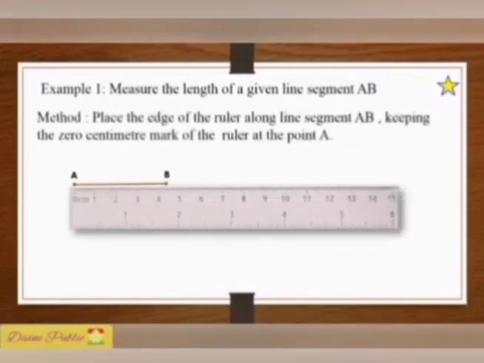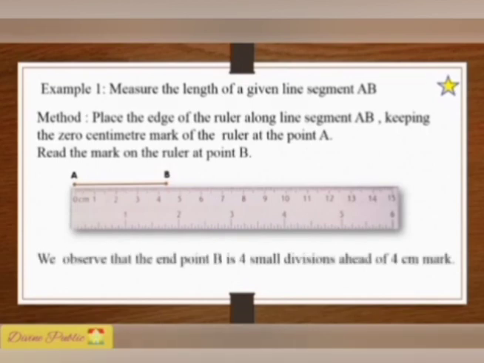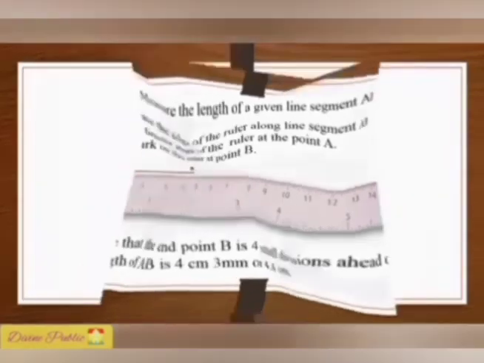Method. Place the edge of the ruler along the line segment AB, keeping the 0 cm mark of the ruler at the point A. Now, read the mark on the ruler at point B. We observe that the end point B is 4 small divisions ahead of 4 cm mark. So, the length of AB is 4 cm 4 mm or 4.4 cm.